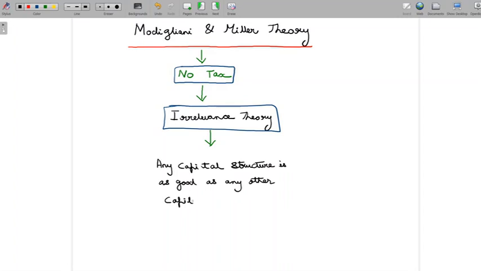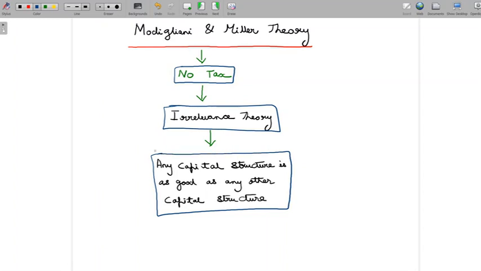So ultimately, what this means is the value of the firm will not be affected by changes in capital structure. Value of the firm not affected by capital structure.